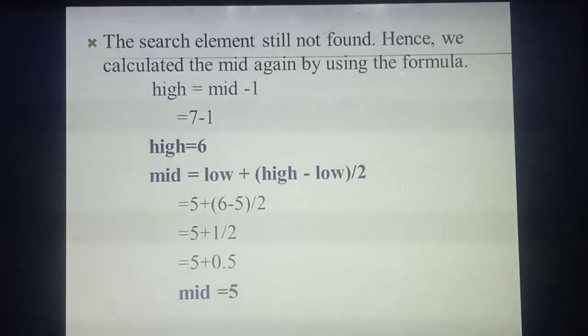Now you substitute the formula. The last low value you got was 5, isn't it? So 5 plus (high value 6 minus 5) divided by 2. So 5 plus (6 minus 5), that is 1, divided by 2. 1 divided by 2 means 0.5. So 5 plus 0.5. You won't take the fractional part, so what answer you will get? Mid equal to 5.